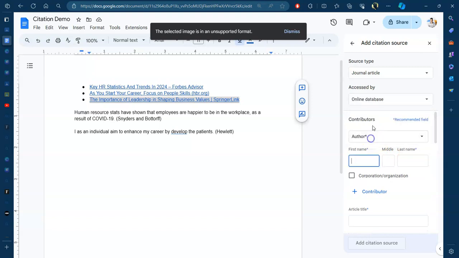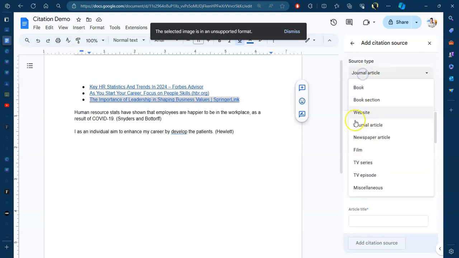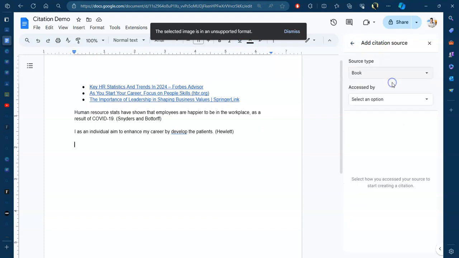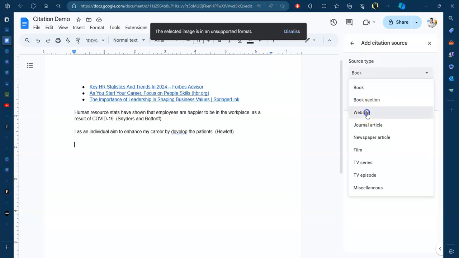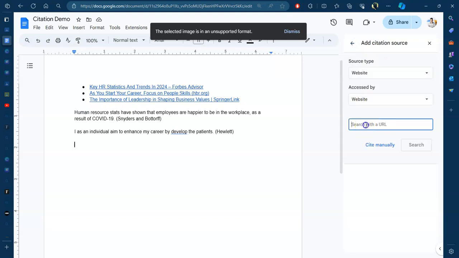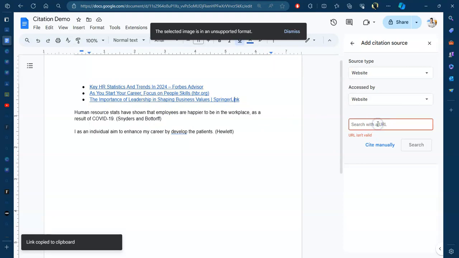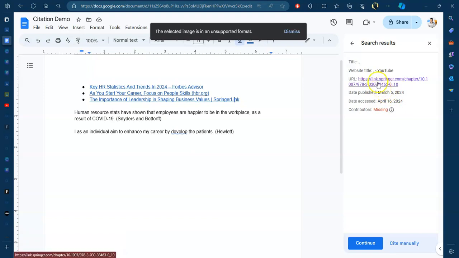Let's see if I can search for it. Okay, hold on. Let's go back. Add citation. Select an option. Website. Let's see if it can detect based on the website link I've provided it with. Okay, my bad. It's not showing it as a link. So you want to be careful. Just make sure that you're actually selecting links. Try it again. Okay, it seems it's found it, but it says it's a YouTube video, which is not correct at all. Okay, so you must just check these things out.